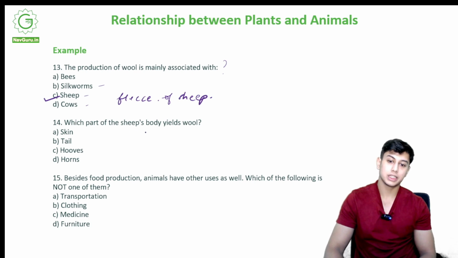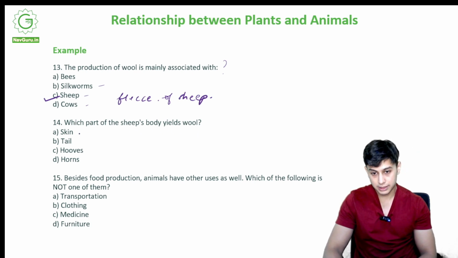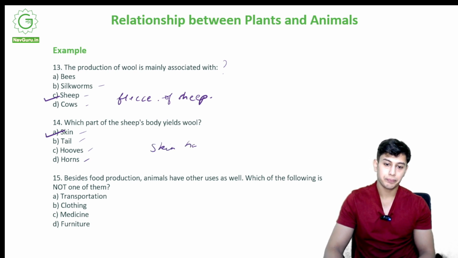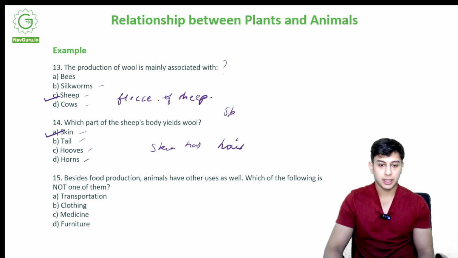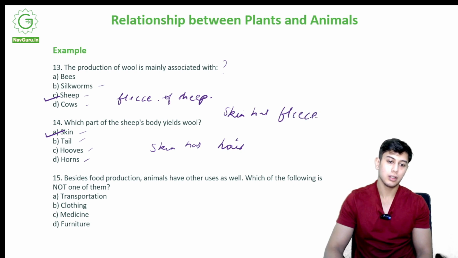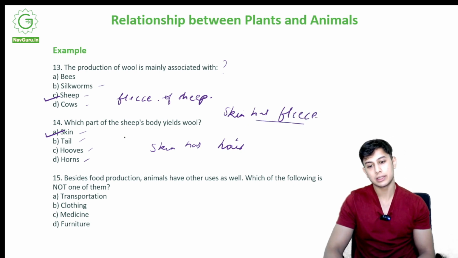Which part of the sheep's body yields wool? Is it its skin, its tail, its hooves or its horn? It is A, the skin. Because skin has hair. Skin has fleece. Skin is what grows the fleece. So, skin.